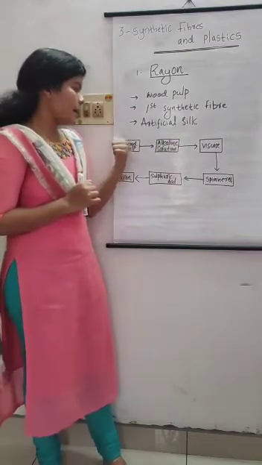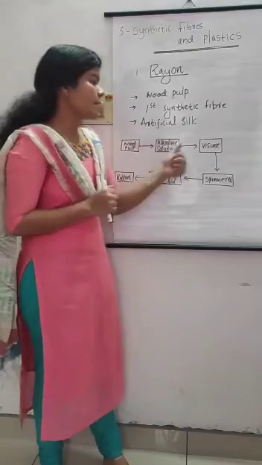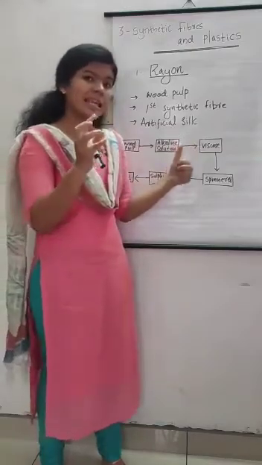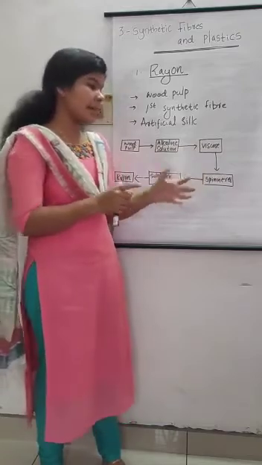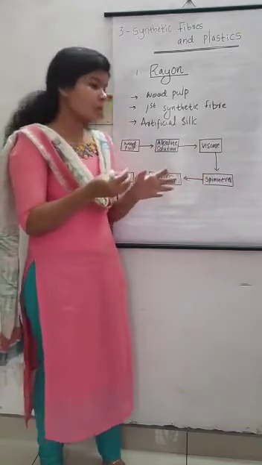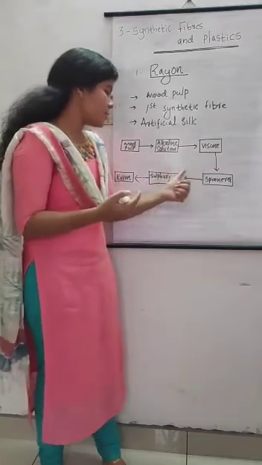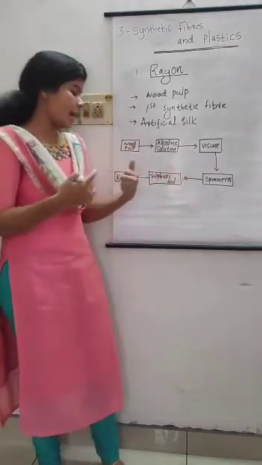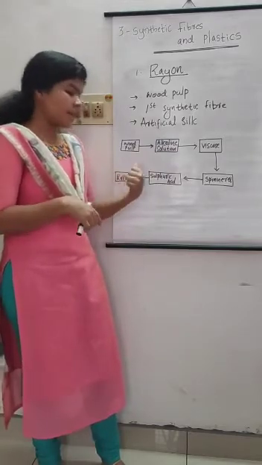First, wood pulp is dissolved in an alkaline solution and we get a viscous liquid. Viscous means a sticky liquid, which is passed through a spinneret. A spinneret is a metal cylinder with small, tiny holes, into a solution of sulfuric acid, and finally we get a silk-like thread called rayon.